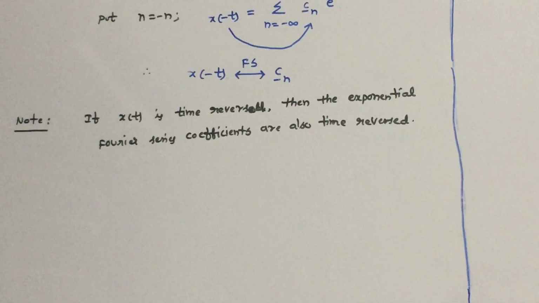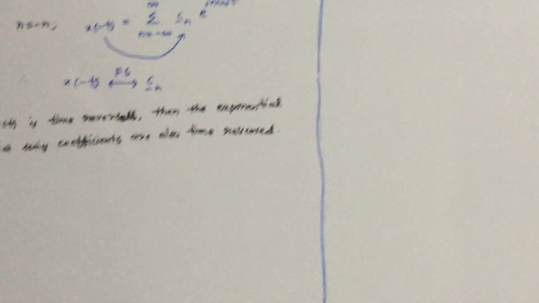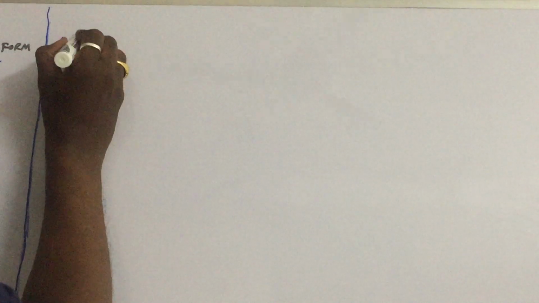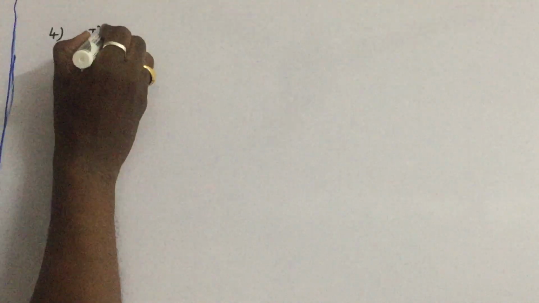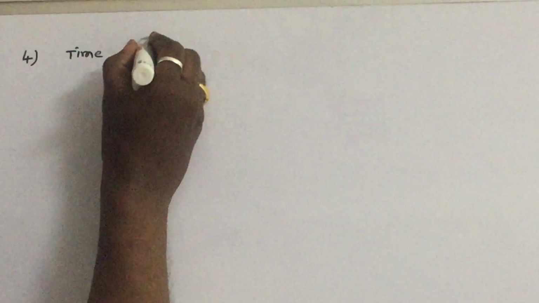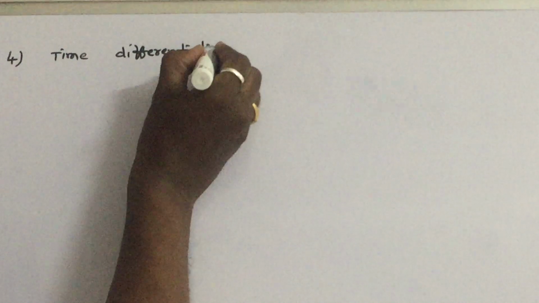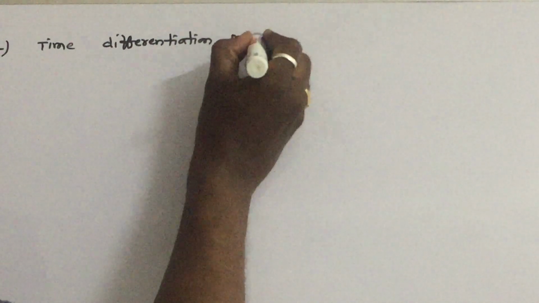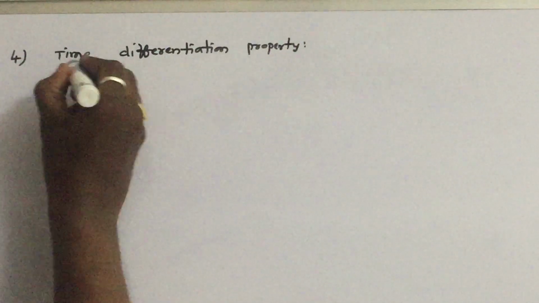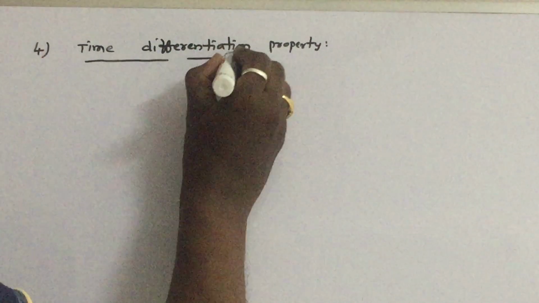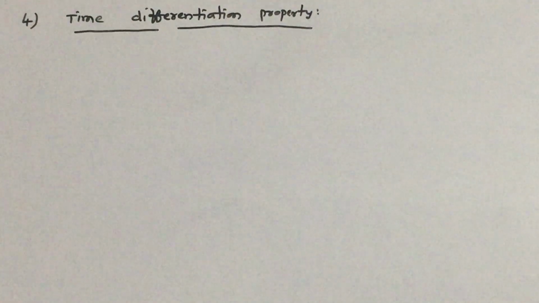So let us discuss the fourth property, the time differentiation property. Very simple properties. All these properties will come from the definition of exponential Fourier series.